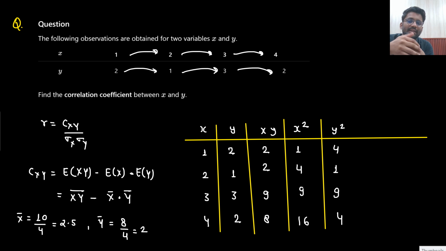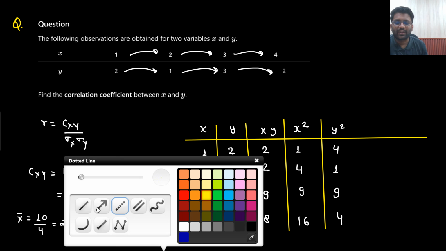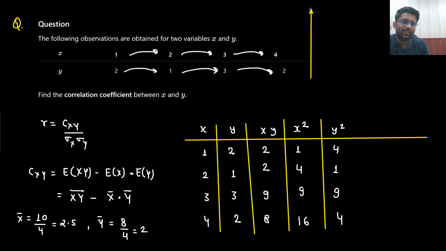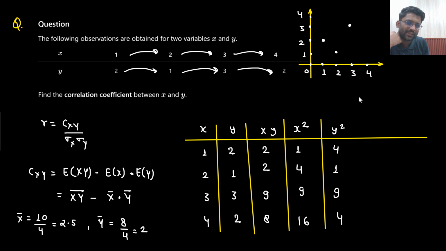So what was the scenario here? If you try to plot it on the graph paper, the scenario was in this manner. The numbers are between 1, 2, 3, 4 only. So let's say this number is 0, this is 1, this is 2, this is 3, and this is 4. On the other axis, this is 1, this is 2, this is 3, and this is 4. So at 1, 2, this was the point. 2, 1, this was the point. 3, 3, this was the point. And 4, 2, this was the point. So these were the points, right?